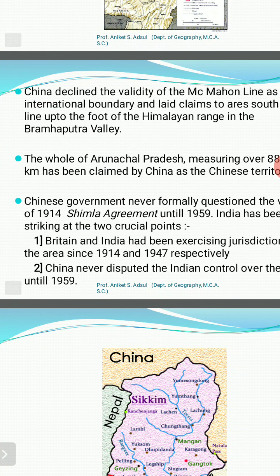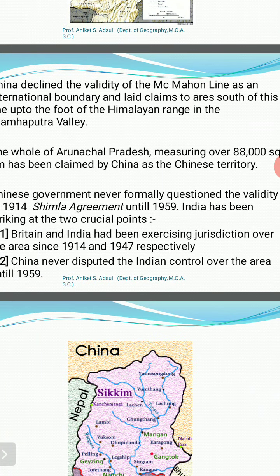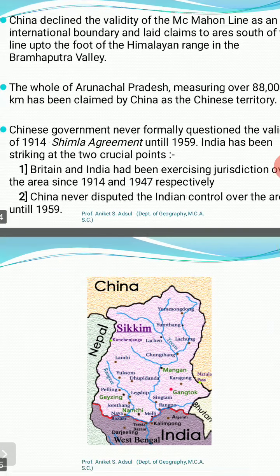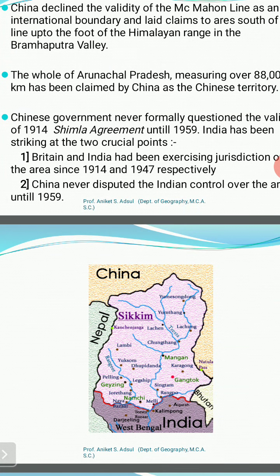But India has nullified this claim, and it states two crucial points. First, Britain and India have been exercising jurisdiction over Arunachal Pradesh since 1914 and 1947. The second point is that China never disputed the Indian control over Arunachal Pradesh until 1959.